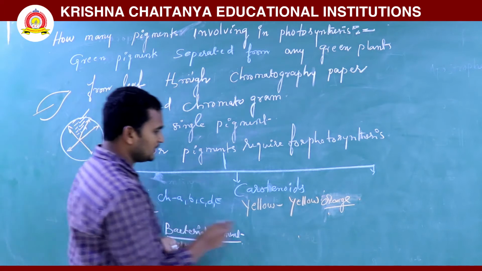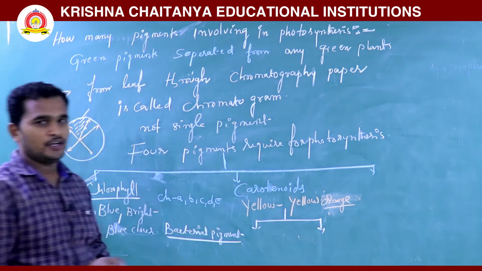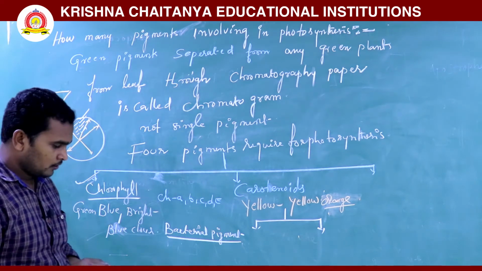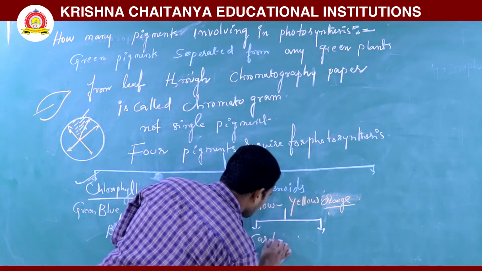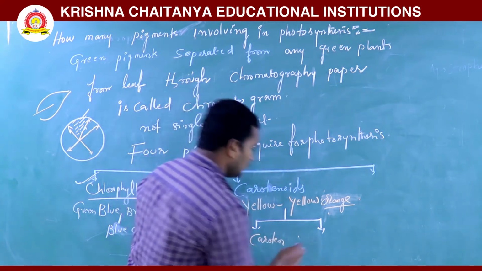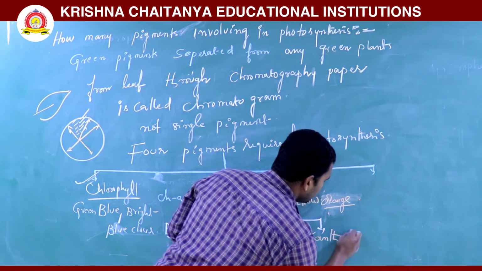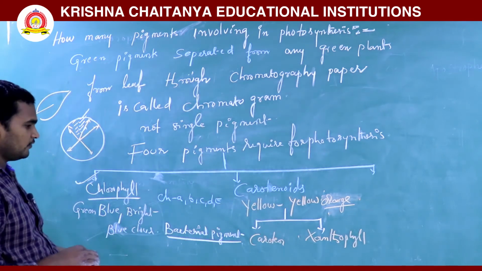Again it is divided into two types. What are they? Keratin, and another one is xanthophyll.